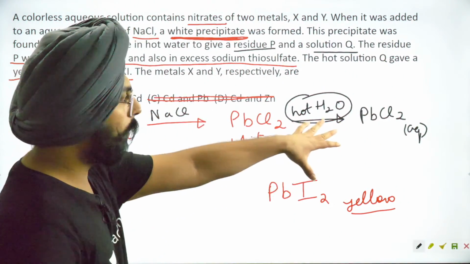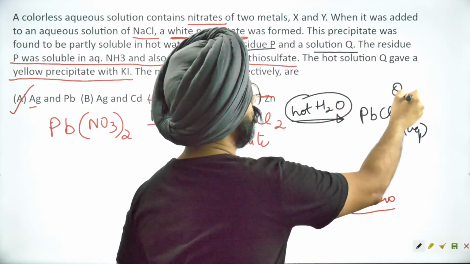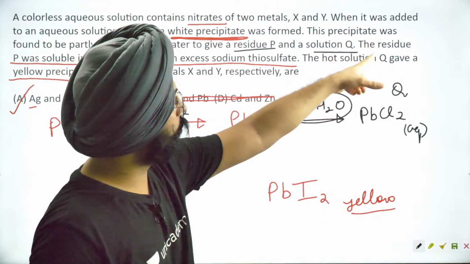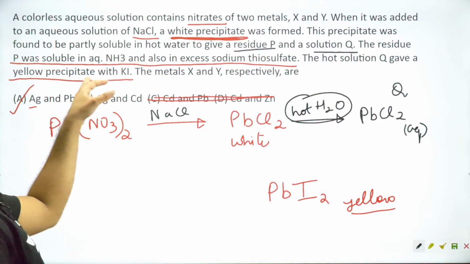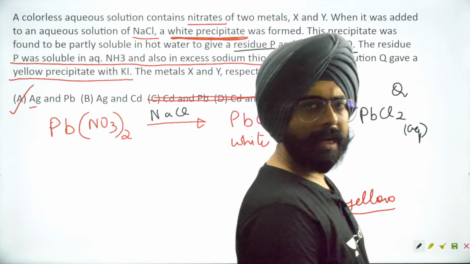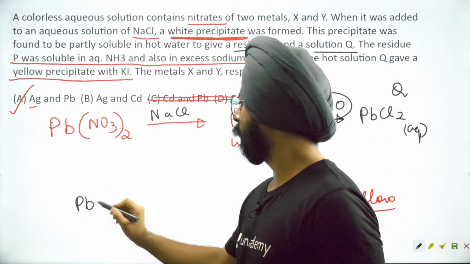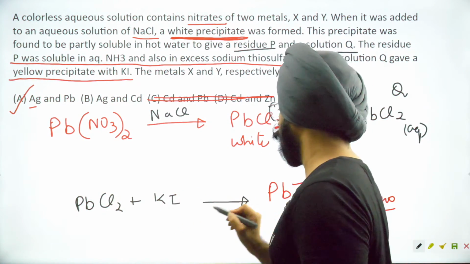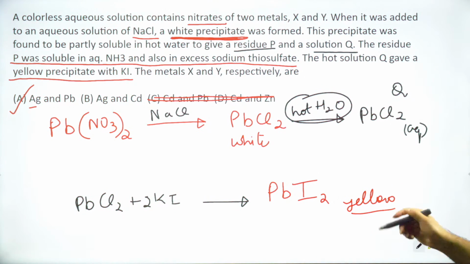Fine. Now when you take PbCl2, ये जो solution Q है, this is your solution Q. Okay? Aqueous PbCl2, hot is your solution Q. Now the hot solution Q gave a yellow precipitate with KI. I think this reaction is very simple. All you need to do is write PbCl2 plus KI to give you PbI2. And you will get 2 times KCl on the side. That's fine.